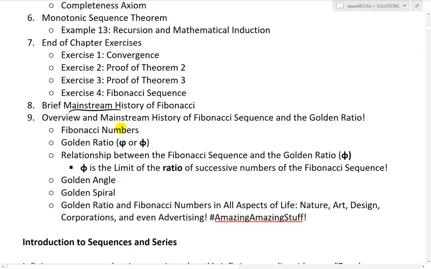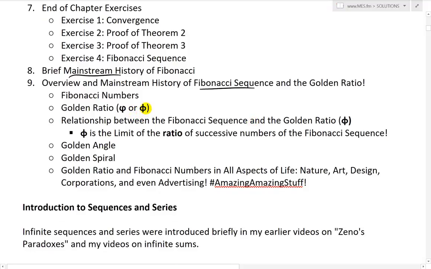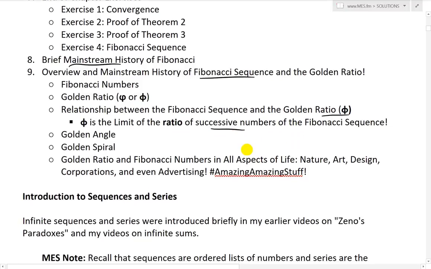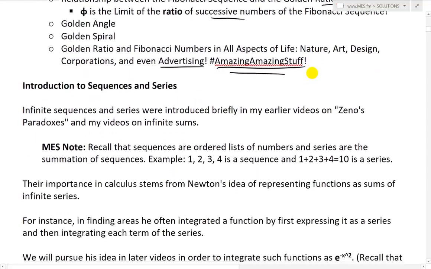So now I'll go over an overview and mainstream history of the Fibonacci sequence and the golden ratio. Go over Fibonacci numbers, the golden ratio, phi, lowercase Greek letter. And the relationship between the Fibonacci sequence and the golden ratio phi, and that ratio phi is the limit of the ratio of successive numbers of the Fibonacci sequence. So yes, the ratio of the successive numbers, remember that. And then go over the golden angle, golden spiral, and also the golden ratio and Fibonacci numbers in all aspects of life, from nature, art, design, corporations, and even advertising. Hashtag amazing stuff.